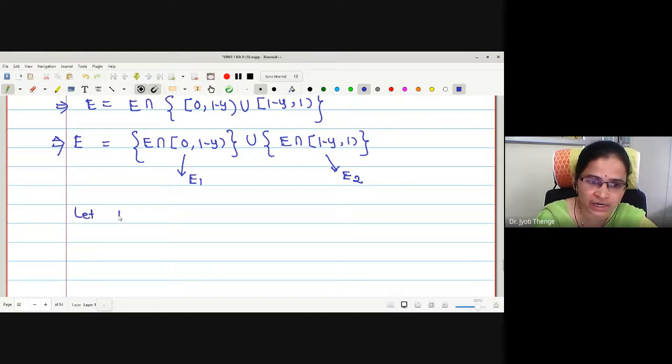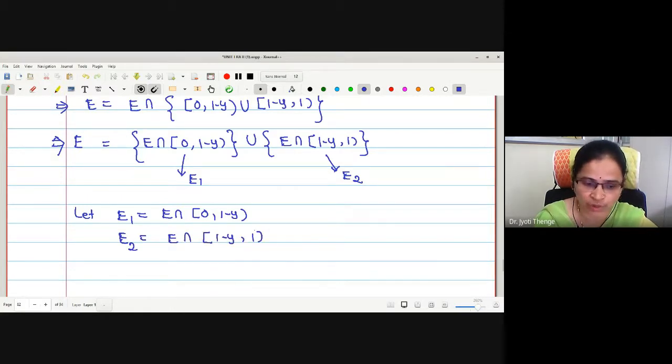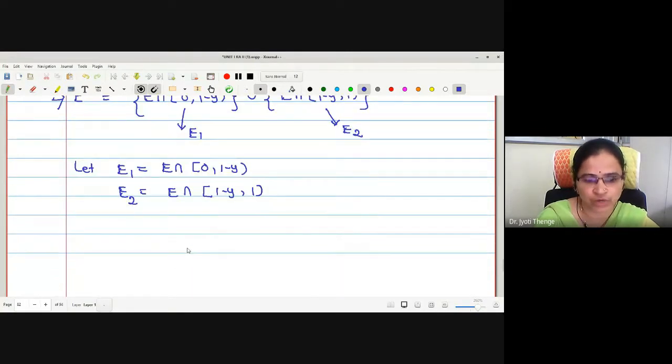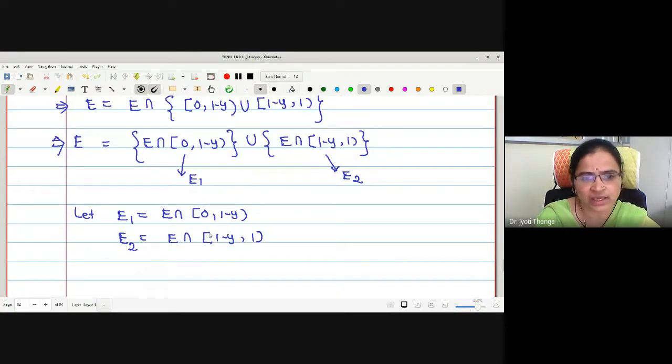Therefore, let me write E1 as E intersection [0, 1 minus y). E2 is E intersection [1 minus y, 1). Now may I say E1 and E2 are disjoint measurable sets?